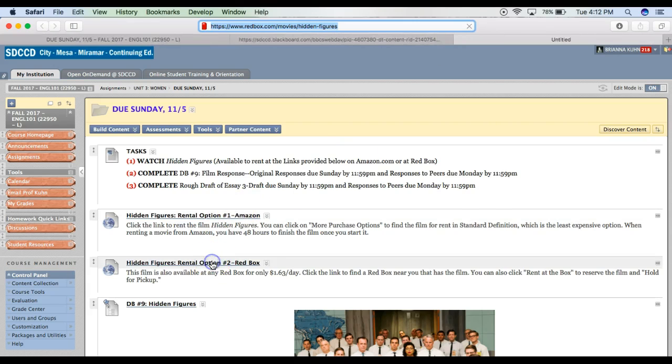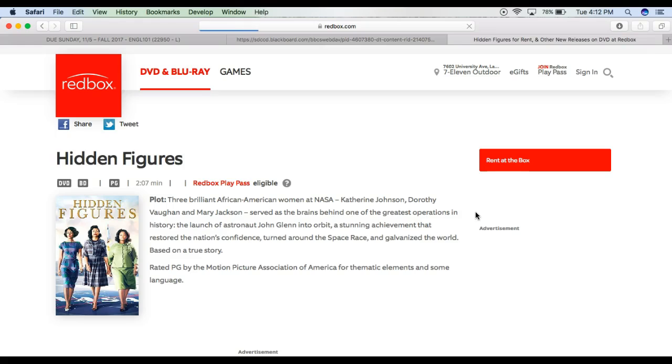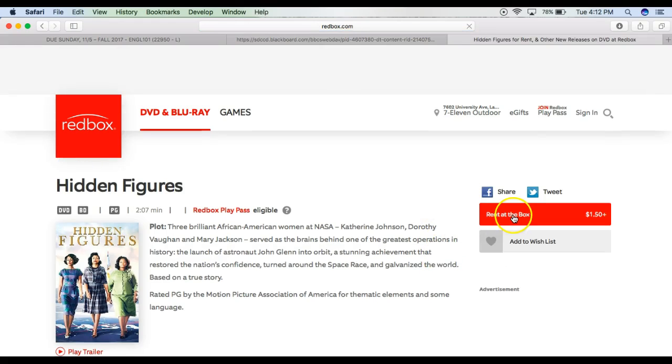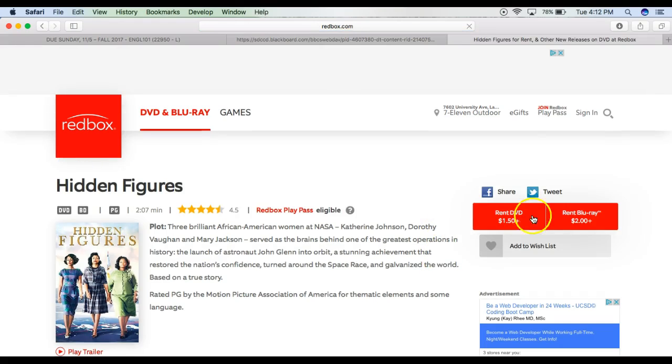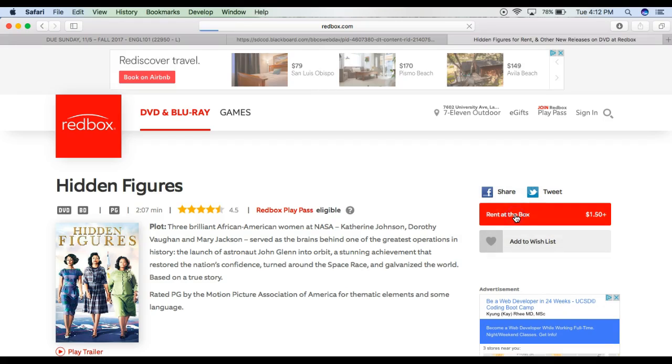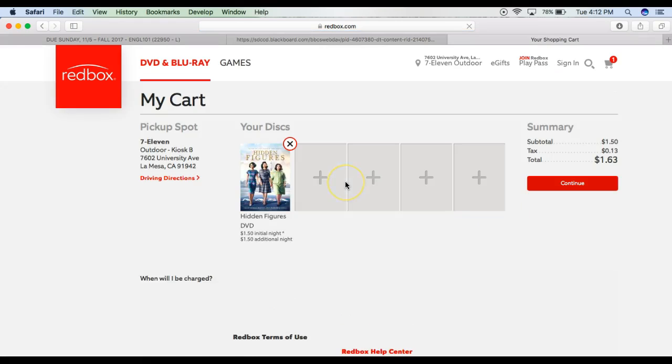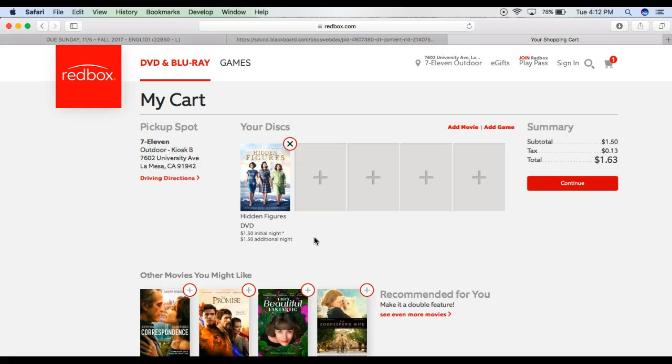The other option is the Redbox option. So I've provided that link as well. So you can go ahead and click on Rent at the Box, and then you can choose Blu-ray or DVD. And then it takes you to a screen where if you'd like to, you can choose a pickup spot and go ahead and continue and pay right there, and it will reserve the film for you at your chosen Redbox.